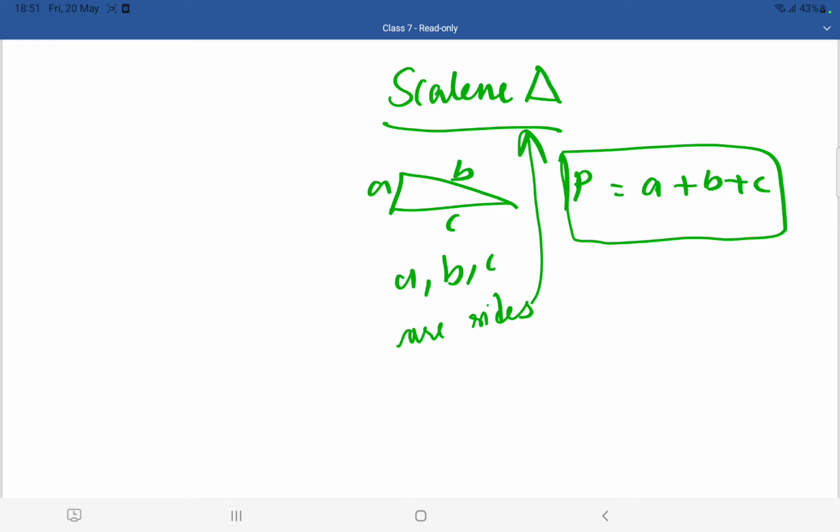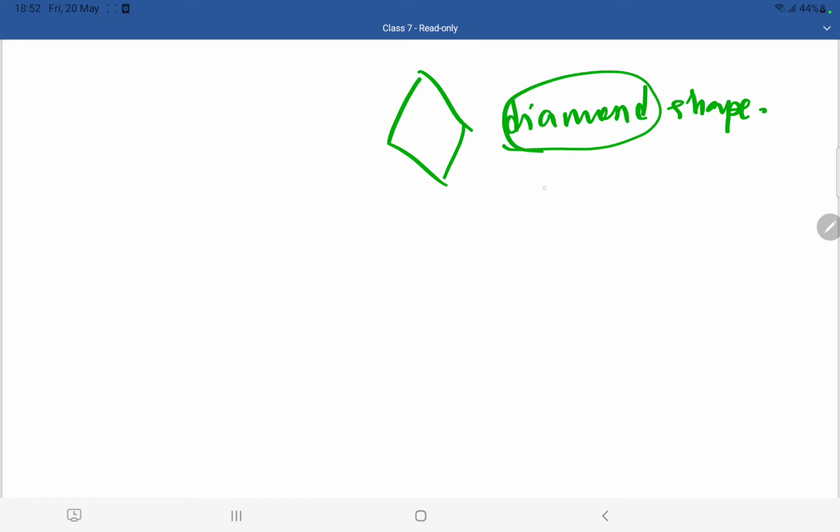Now next figure that we are going to see is rhombus. Now in your childhood you might have seen this shape. You will call this as diamond shape. But coming to your higher grades, you should remove this diamond and you should replace it with rhombus. It is known as rhombus.